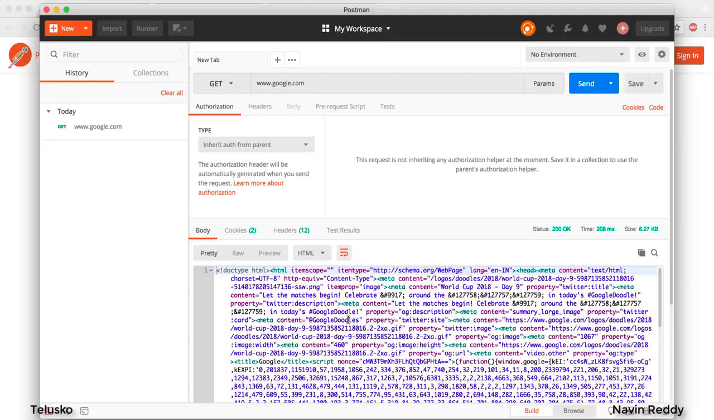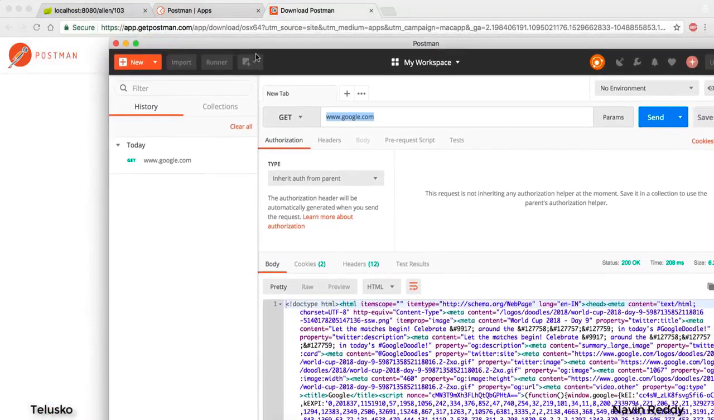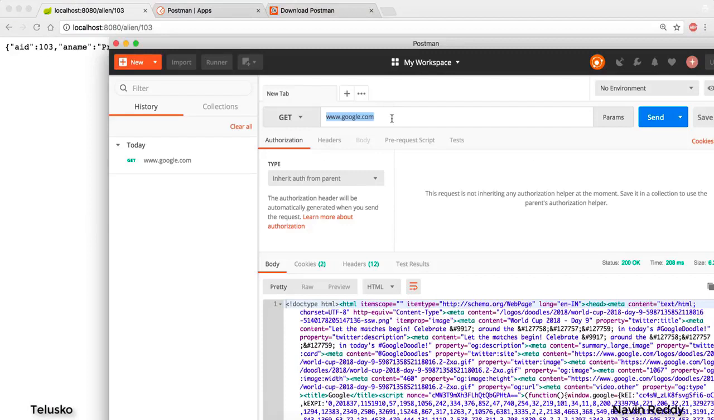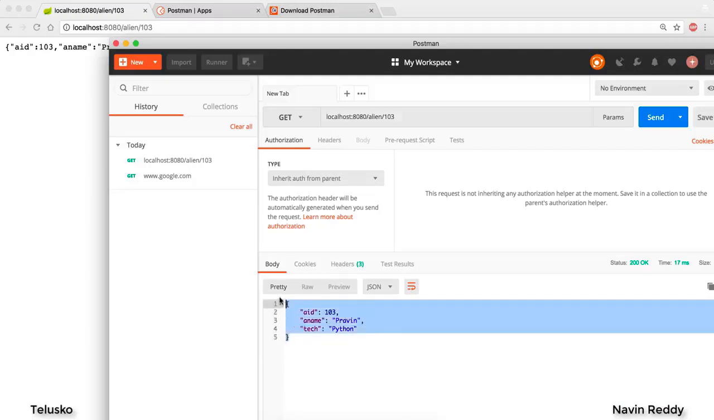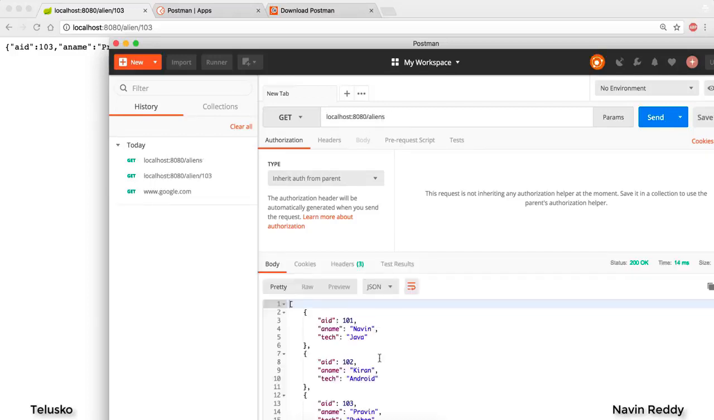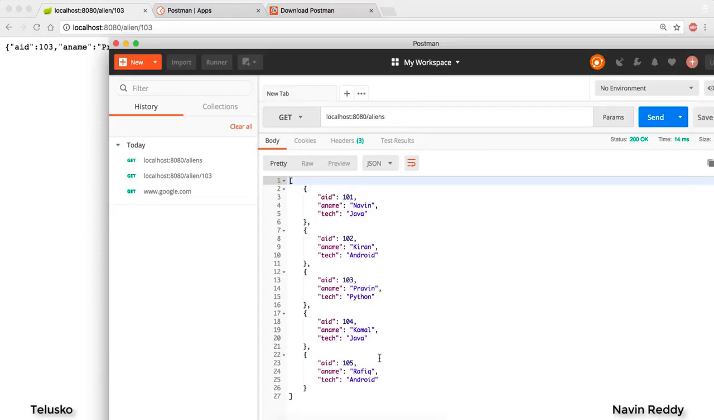This is where you will get the response. Of course, when you say google.com, that's why you're getting this stuff. What if you send a request which you are sending on a browser? This is the request which we were using, which is localhost:8080/alien/103. When you click on send, you got your JSON, and it is in JSON format. It looks cool now because this is a proper JSON format. In fact, if you send a request for aliens, you can see this is an array of JSON. So this is a JSON object, which is an array itself, and then we got multiple JSON objects inside that.